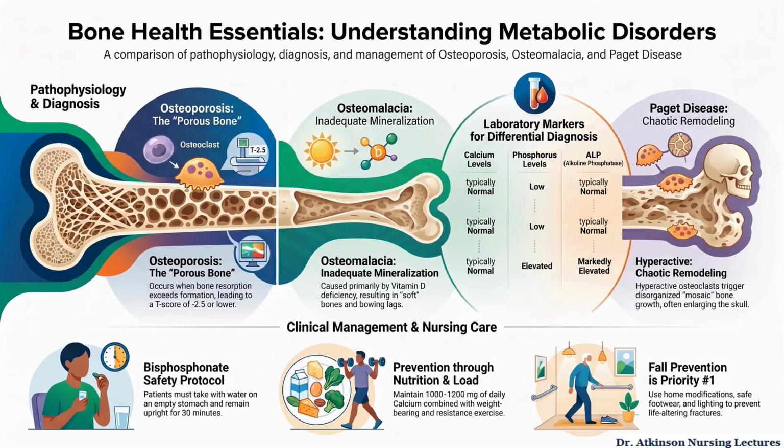Osteoporosis usually has normal labs with abnormal DEXA findings. Osteomalacia shows low calcium and phosphorus with elevated ALP, and Paget disease presents with markedly elevated ALP and mosaic bone changes on imaging. Nursing care focuses on fall prevention, bisphosphonate safety, calcium and vitamin D support, weight-bearing exercise, pain management, and protecting patients from fractures and functional decline.